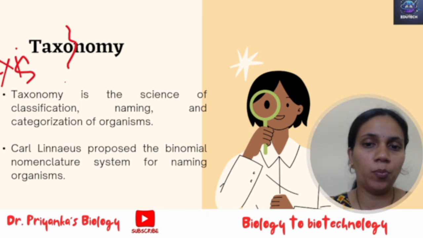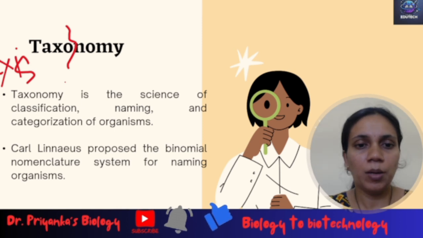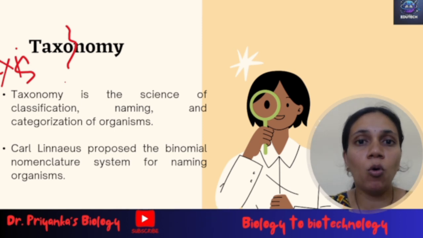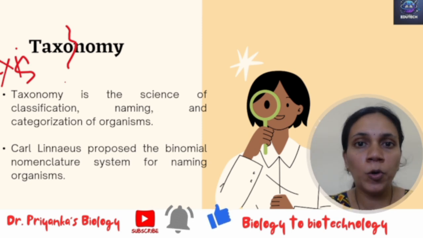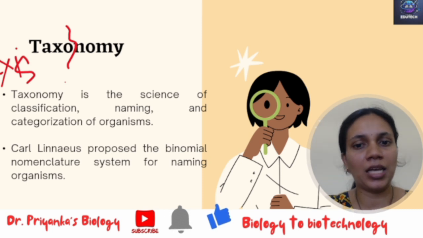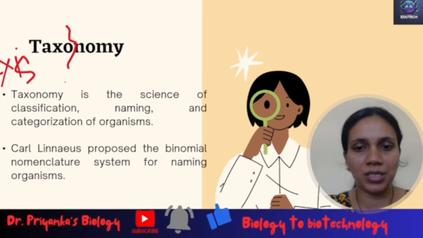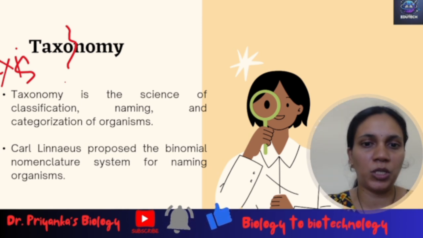Now, why is this important? Why is this order and this particular framework important? Because this has made the nomenclature system more systematic, more precise and more error free, right? We have studied that Carl Linnaeus had proposed the binomial system of nomenclature, or the naming system, wherein we have two parts, that is the genus and the species.